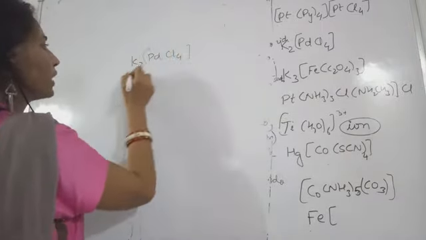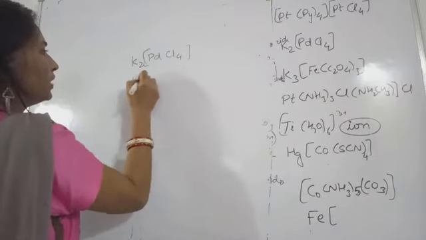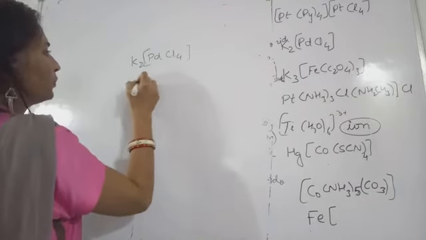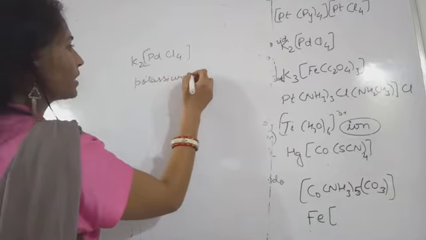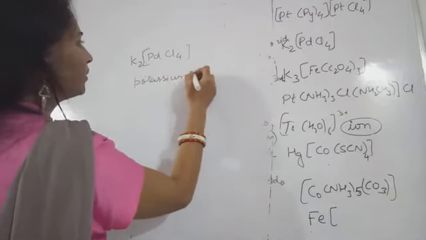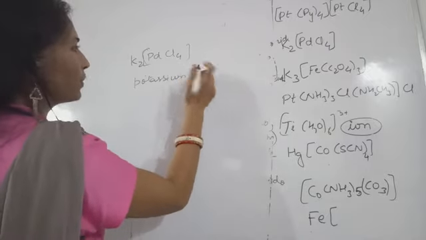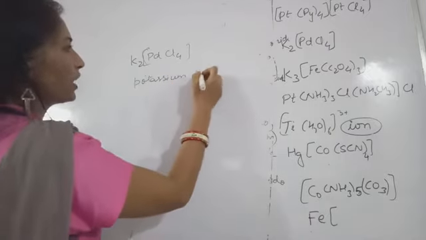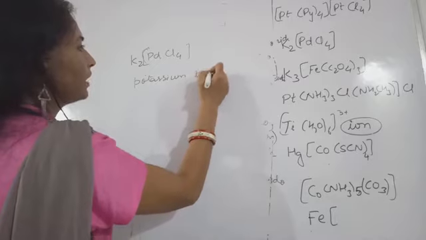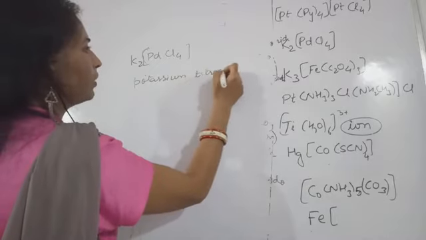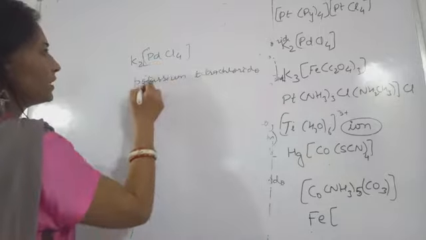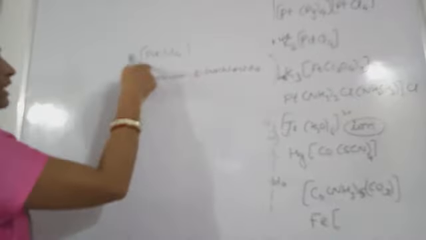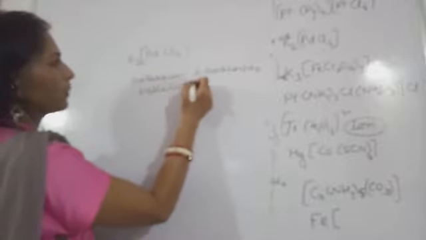K2PdCl4. Okay, so K2 means potassium. So this is potassium. Then tetrachlorido. A little bit of space you will leave because this is the counter-ion, potassium. This tetrachlorido is the anionic species. Okay, so palladate we will write, palladate.